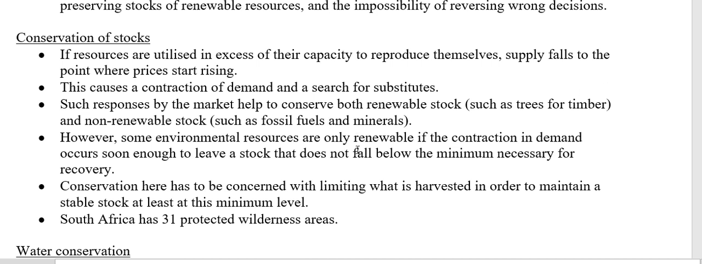All right. But what is very, very important is that these resources are only renewable if the demand decreases in time so that enough resources are left behind to make sure that the environment can recover. In terms of our fishing stock, for example, I've used this example before, right? If we overfish, like we have done for many, many years, it means that certain fish species are under immense pressure.